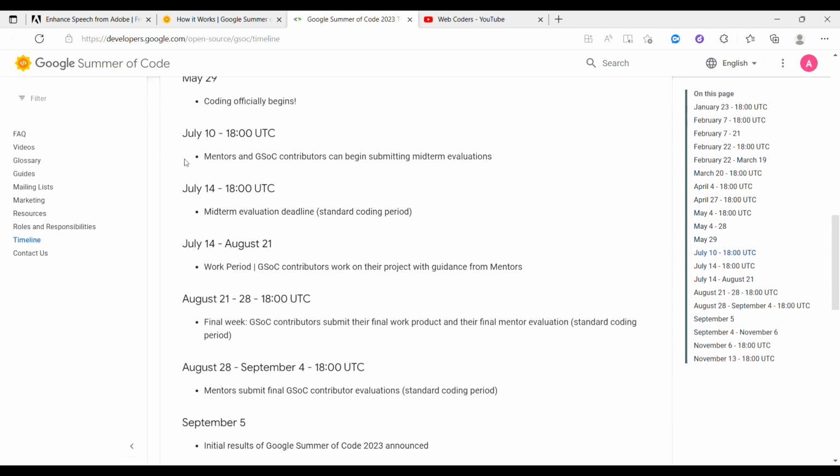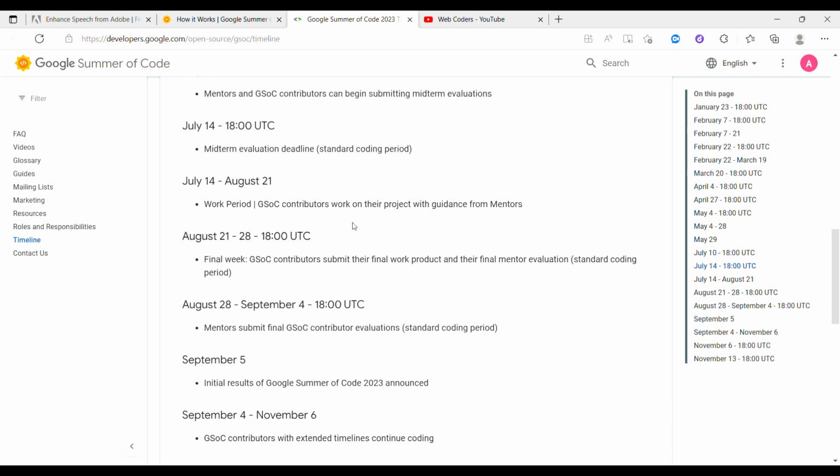From 10th of July, mentors and GSOC contributors can begin to submit the midterm evaluation, which is the halfway point, where they have to submit what they have done in their projects. From 14th of July, the midterm evaluation deadline.